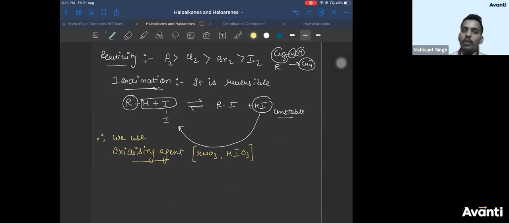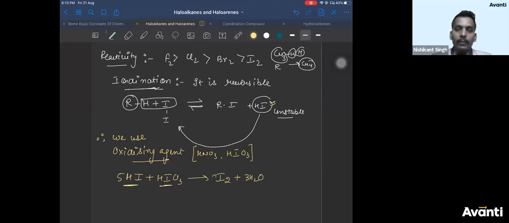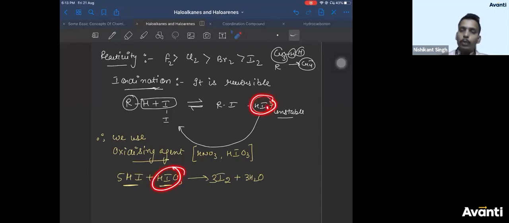So what is the role of these oxidizing agents? This HI will be consumed by the oxidizing agent. If you take HIO3, it will convert your HI into I2 plus water, right? So all the HI formed here will react with HIO3 to get converted into I2.